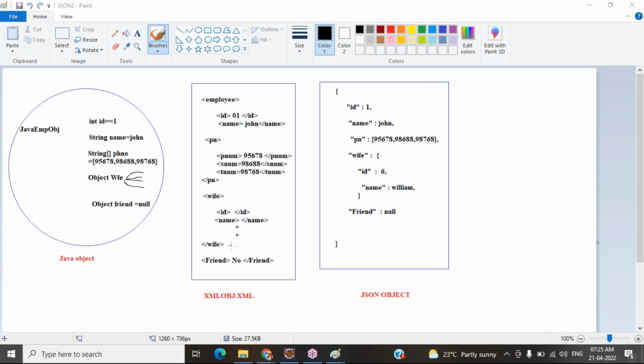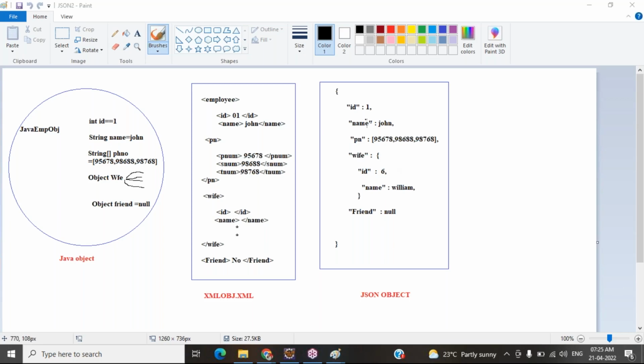Just observe. If someone is very new to these concepts and we check, his mind will be full of stars, totally confused. What is this pnum? What is this slash? What is this id? What is this employee? He will be completely blank, and then he will not even open that chapter again. Correct? So instead of that, they are making use of JSON.